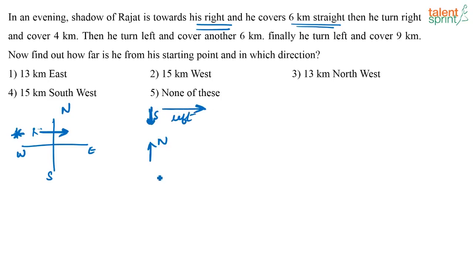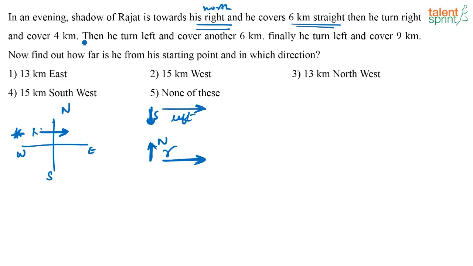So here in the question they are saying that the shadow is falling towards his right. What does that mean? The person has to face north. When the person is facing north, this is the way in which his shadow is going to fall. His shadow is going to fall towards the east or towards his right hand side. So here I know that the person is facing the north. Once you find this out, solving the question becomes very, very easy.